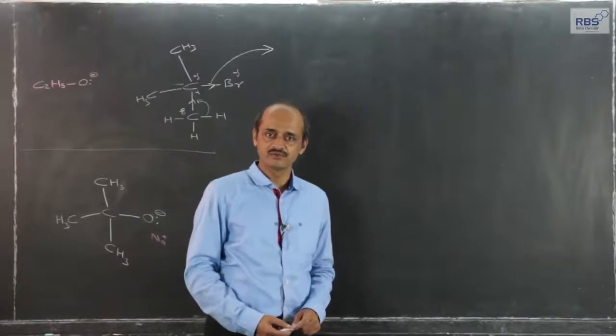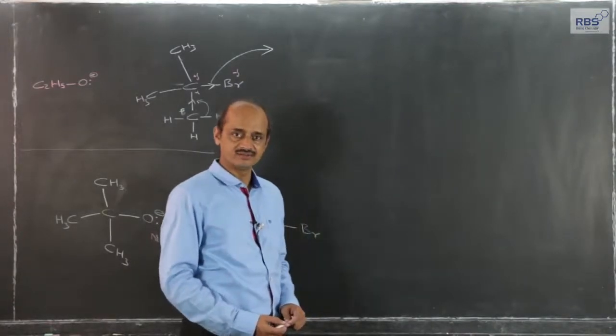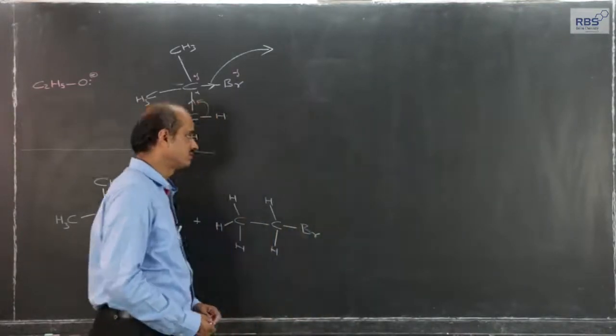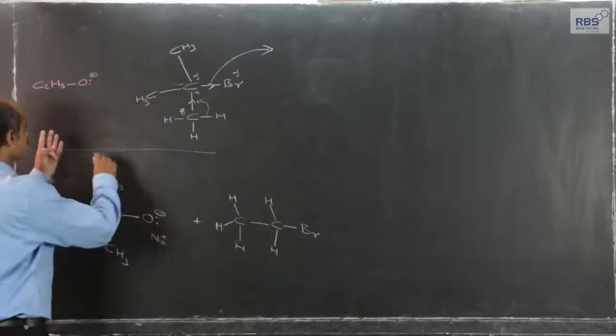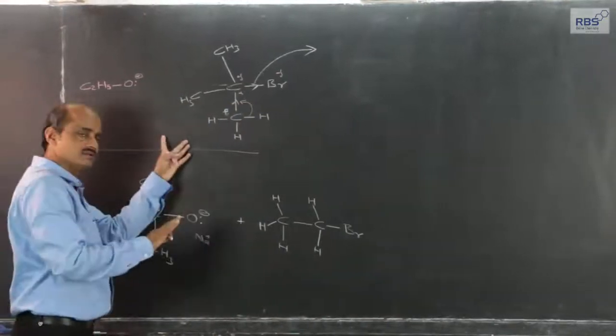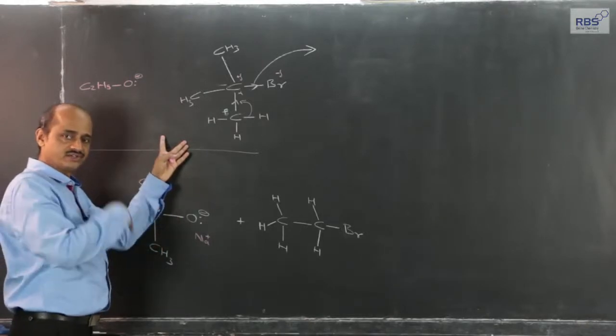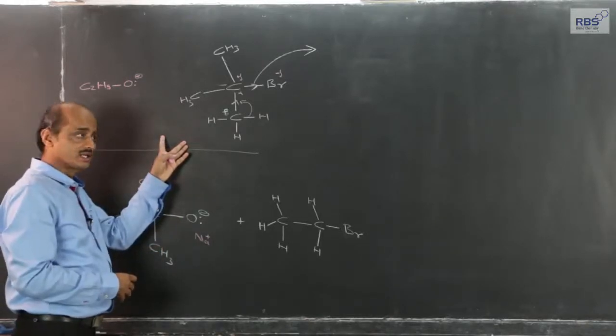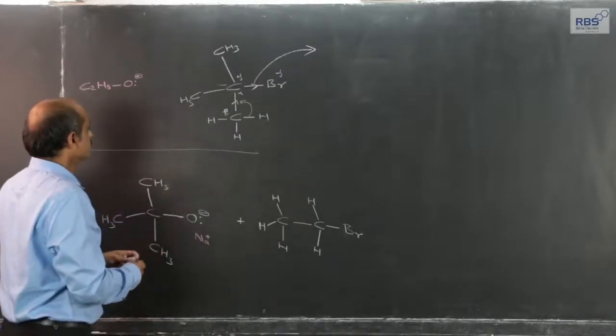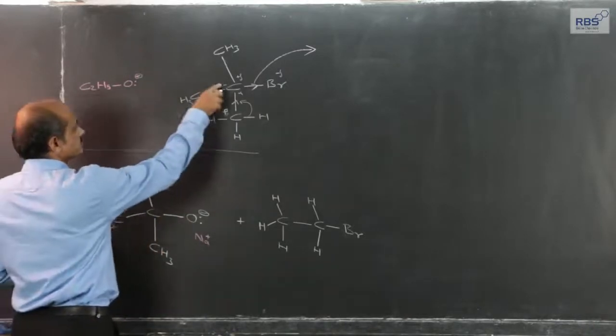Tertiary alkyl halide with sodium ethoxide was the example under consideration, and had it reacted in the routine pattern which we had considered for primary and secondary alkyl halides, we would have expected ether formation.